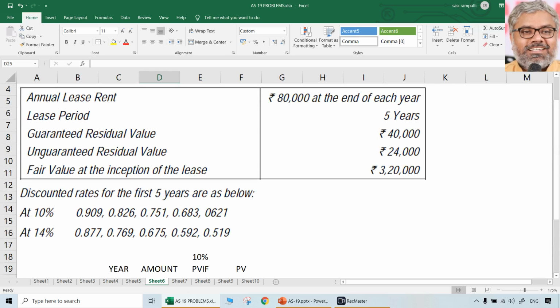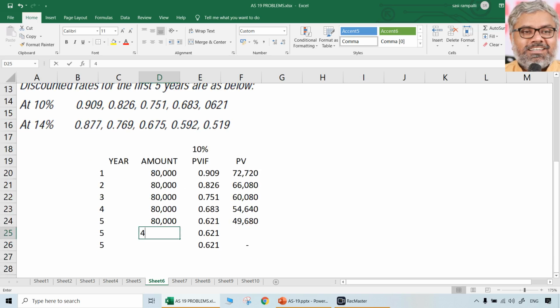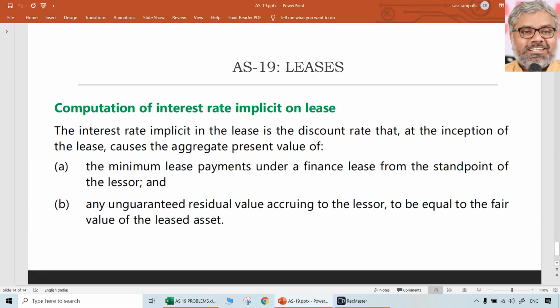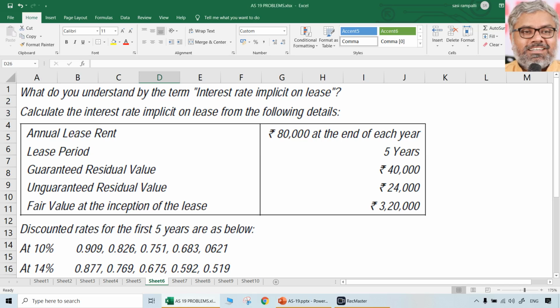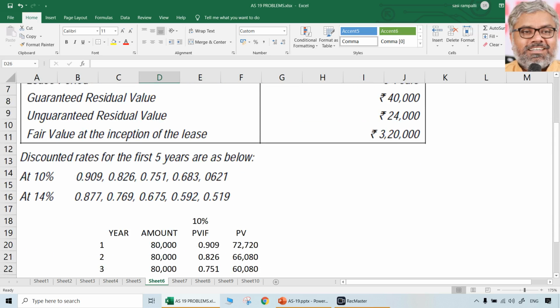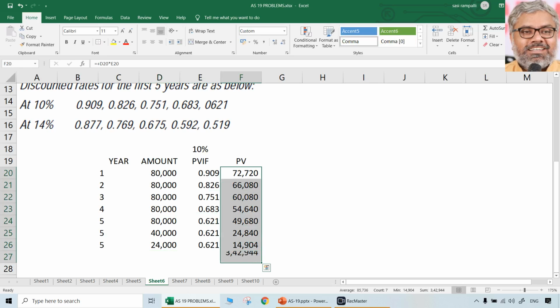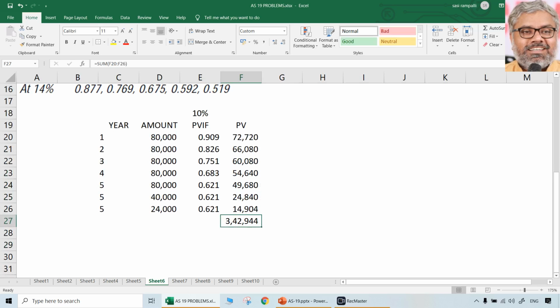Minimum lease payments include guaranteed residual value as well as unguaranteed residual value, which are 40,000 and 24,000. Minimum lease payments include guaranteed residual value. So 40,000 if you take. The present value of minimum lease payments is this much, 328,040. But that is not interest rate implicit on lease means. That includes present value of any unguaranteed residual value also. So unguaranteed residual value also, first of all, we are calculating from the point of view of lessor. That we have to keep in mind. In the lessor's point of view, unguaranteed residual value also should be taken, which means 24,000 should also be taken at 10% rate. This is the total of present values of all these things.